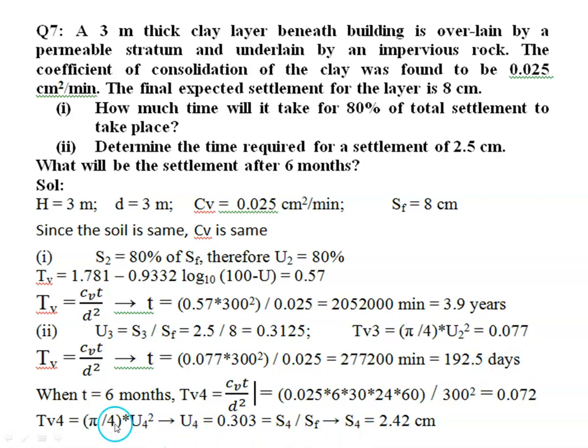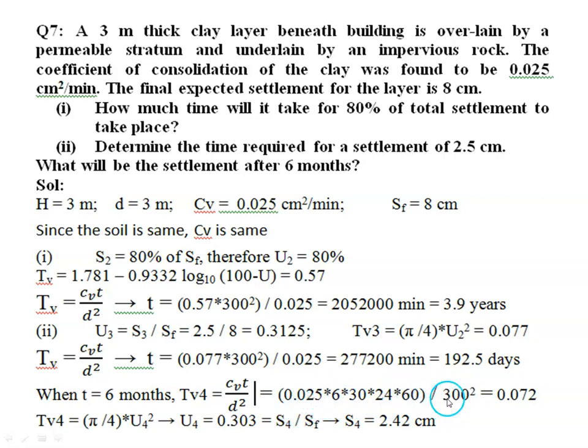Then it is also asked to estimate the settlement after 6 months. So when the time is 6 months, then we can find the time factor. Time factor equal to CVT by D square. Since the soil is same, CV will be same, and then this time value is converted into minutes, because CV value is in centimeter square per minute.